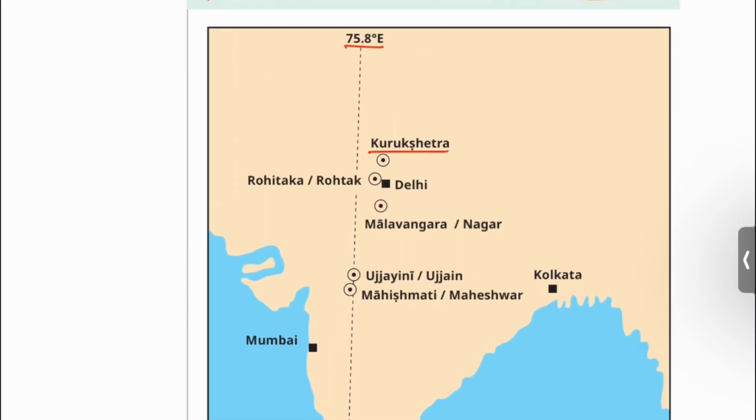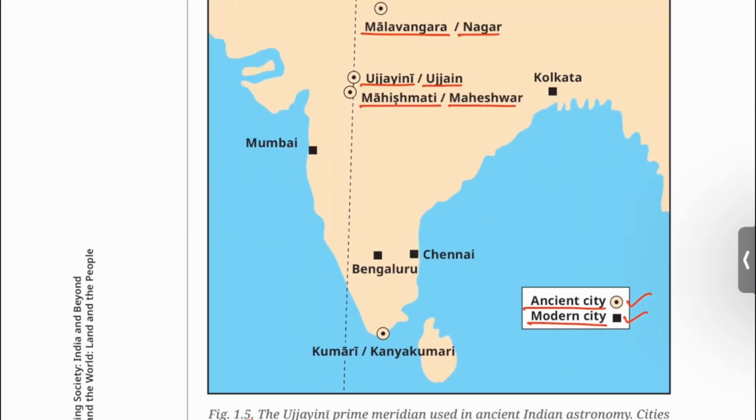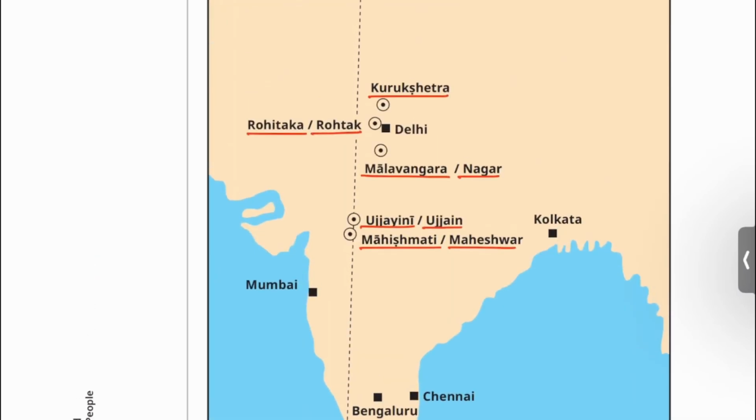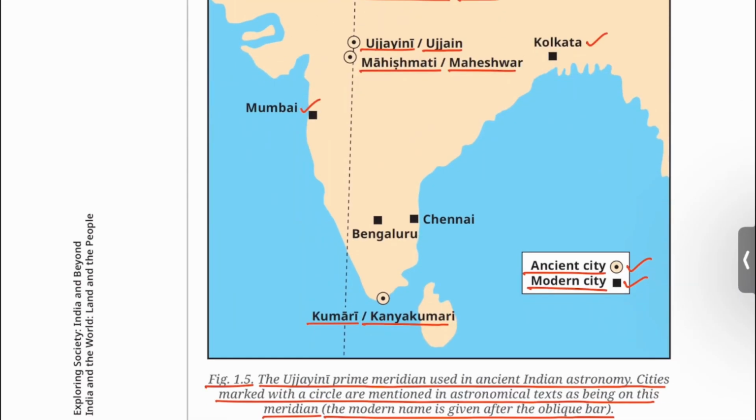Ancient cities Kurukshetra, Rohtak, modern name Rohtak, Malwangara, modern name Nagar, Ujjaini, modern name Ujjain, Mahismati, modern name Maheshwar, Kumari, modern name Kanyakumari. Modern cities Delhi, Kolkata, Mumbai, Bengaluru, Chennai.